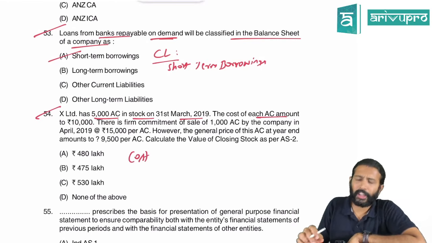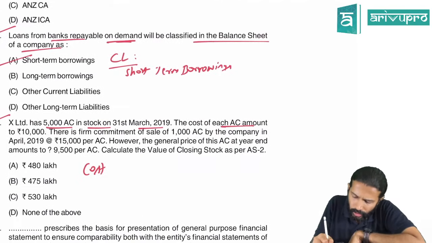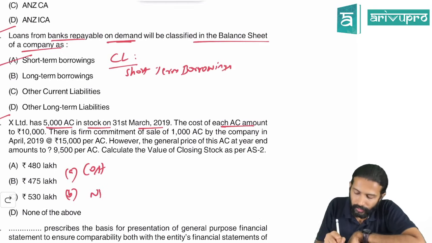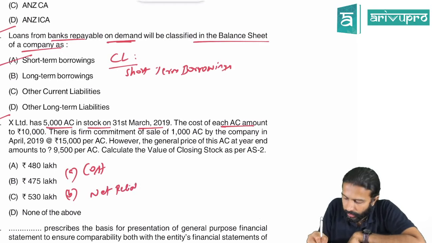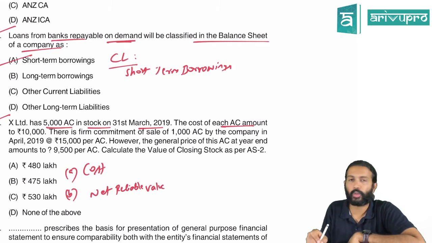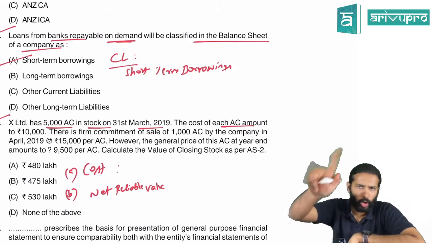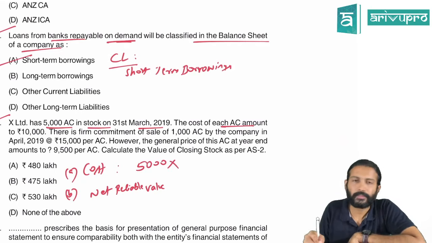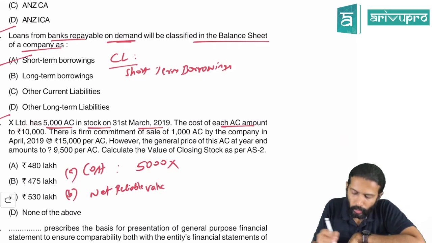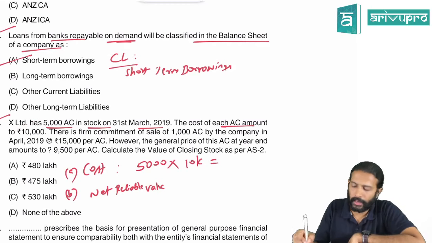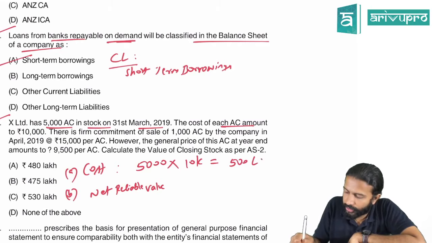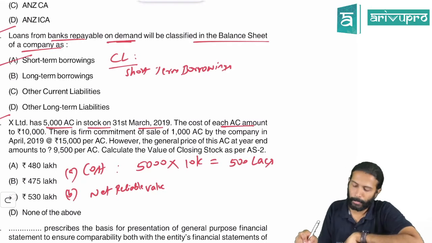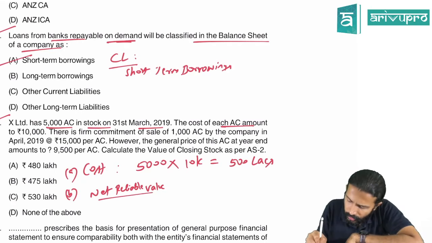Sir, we know, inventory should be valued at cost or net realizable value, whichever is lower. Yes. They're asking you a question on inventory valuation. So two components we need to find out. One is the cost. How many ACs do you have? 5,000. What is the cost of one AC? 10,000. So if you calculate, you're going to get about 500 lakhs. Full form, I'm representing in lakhs, full value. So the cost is 500 lakhs.